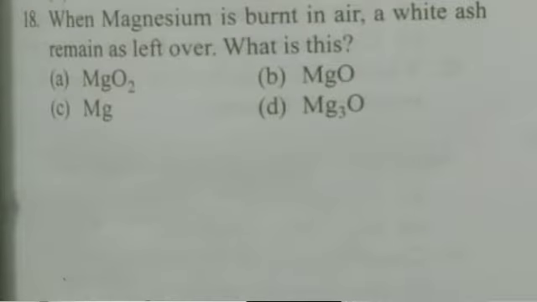When magnesium is burnt in air, a white ash remains as leftover. What is this? When magnesium is burnt in air, the white ash remains as leftover. We need to answer the chemical formula for that ash. Options are MgO2, MgO, Mg and Mg3O.